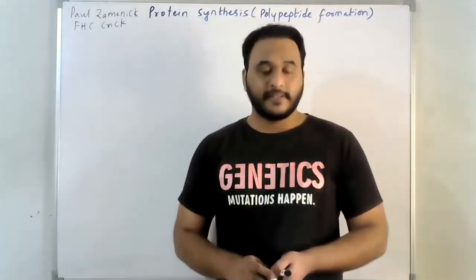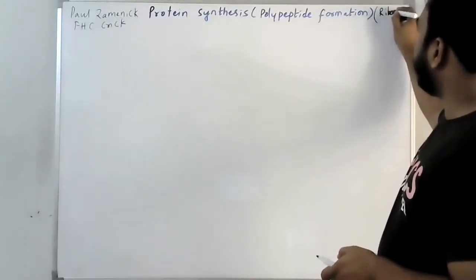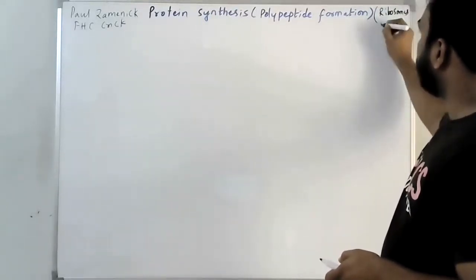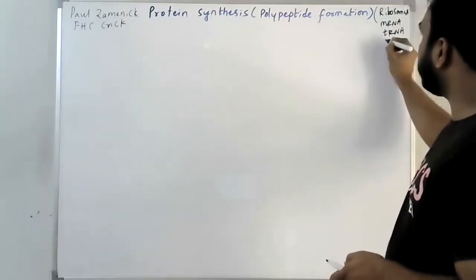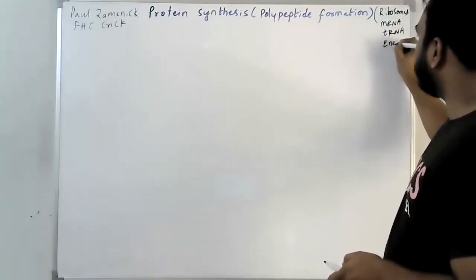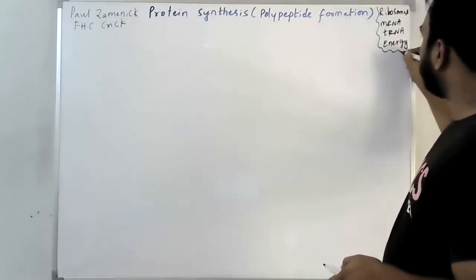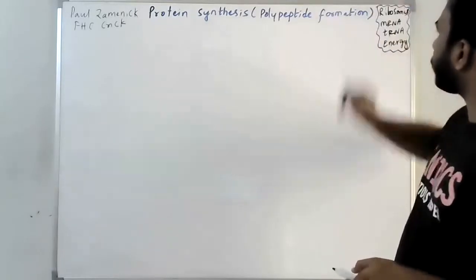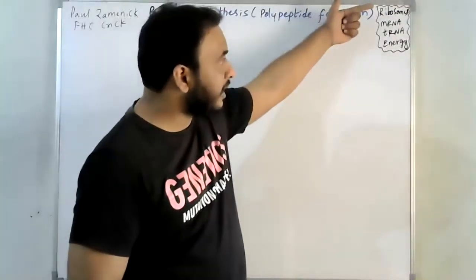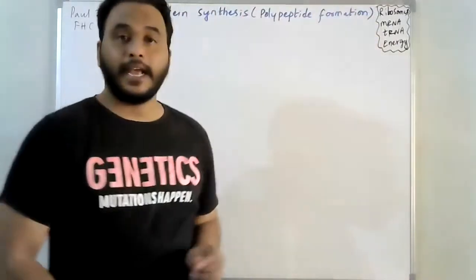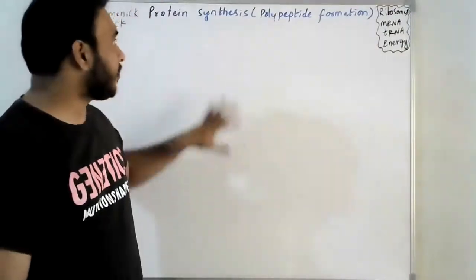Protein synthesis takes place with the help of ribosomes, mRNA and tRNA, and energy. These are all the molecules that take part in protein synthesis. First ribosomes, next mRNA, tRNA, then energy. These are the main requirements for the protein synthesis process.